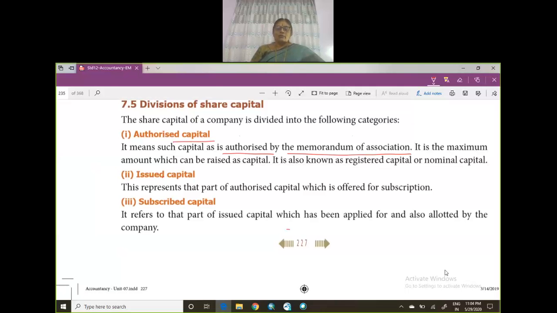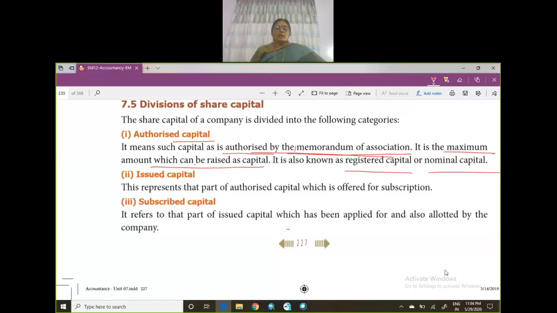So you cannot imitate somebody else's name. For example, Poti, tomorrow I start a company in the name of Potis, they will sue me. Okay, I'll be behind the bars. So I cannot use their logo, I cannot use the name of other companies which has already been registered. So the capital is already authorized in the memorandum of association. So this is the maximum amount which can be raised as a capital. So authorized capital is the maximum amount the company can raise. It is also known as registered capital or nominal capital.